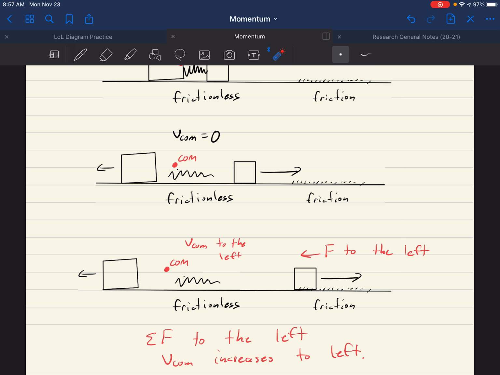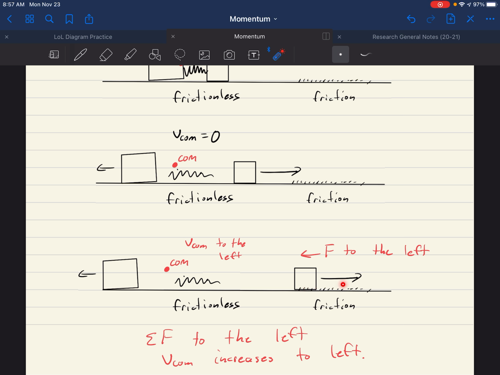And this makes sense, right? Because eventually, if this is in friction, this is going to come to rest at some point. And if this comes to rest, and this is still moving to the left, well, the center of mass point between those two objects is going to keep moving to the left, right? Because it's going to keep the same distance in between those two objects.